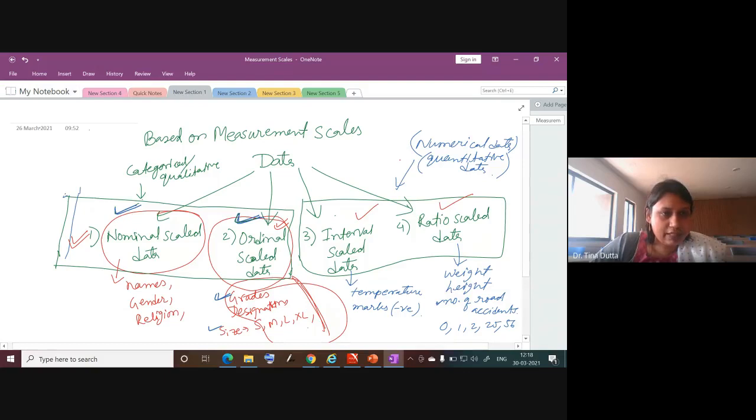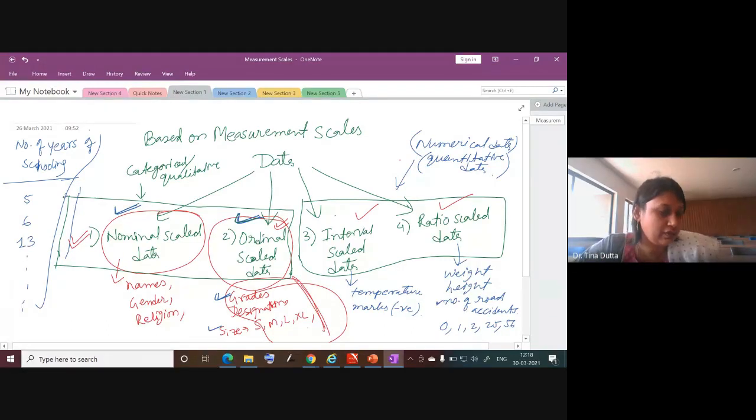All right, one more example. Suppose number of years of schooling. If this is the variable, suppose somebody has 5 years of schooling, somebody 6 years, somebody 13 years, and like this.